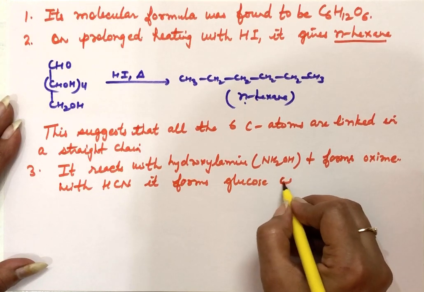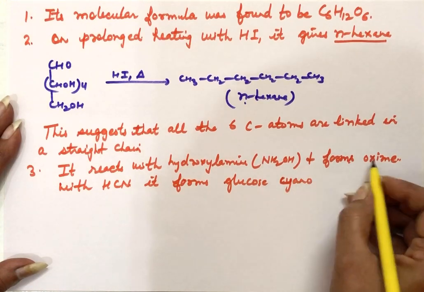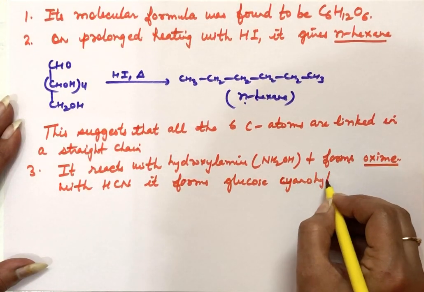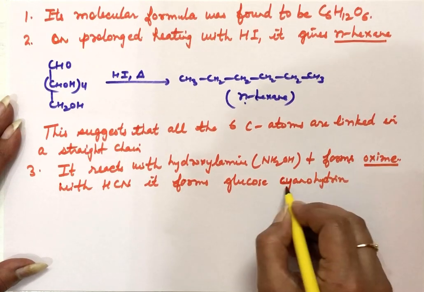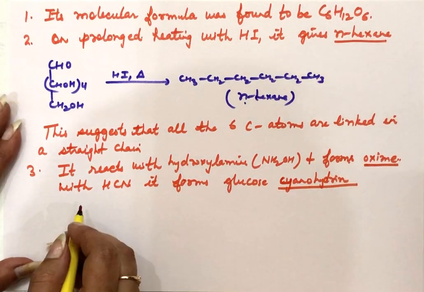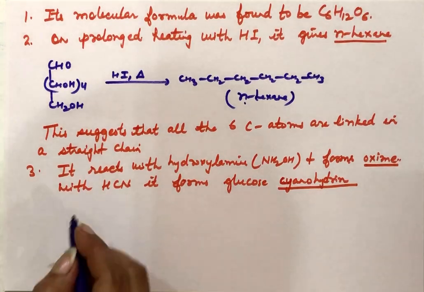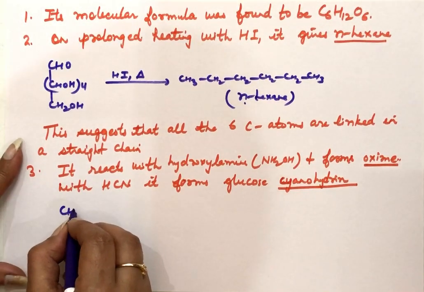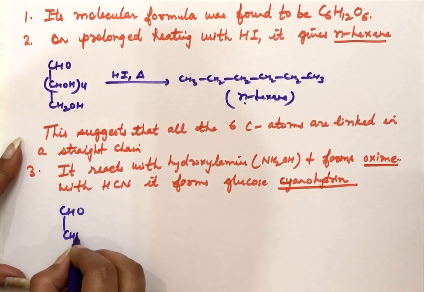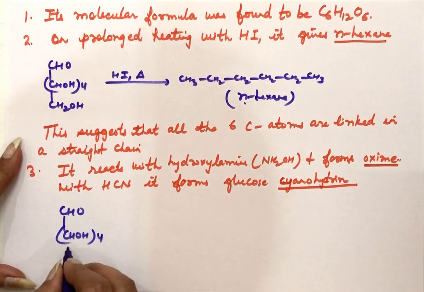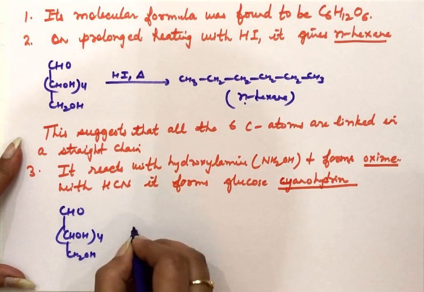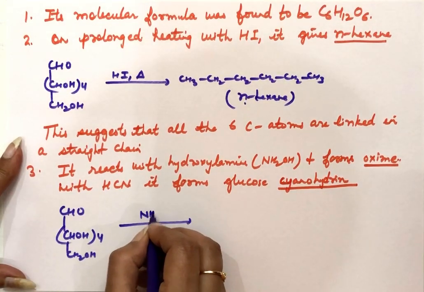Only those compounds which have a carbonyl group in them will form oxime and cyanohydrin. So I am taking the reaction of glucose with hydroxylamine, NH2OH.